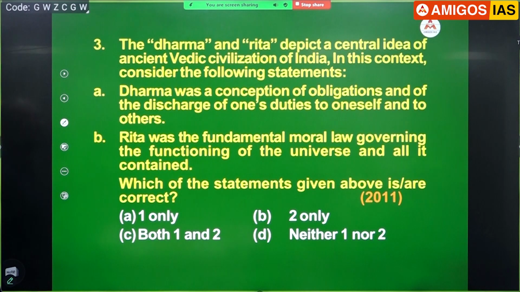Next, think about this and try. It's a 2011 question.